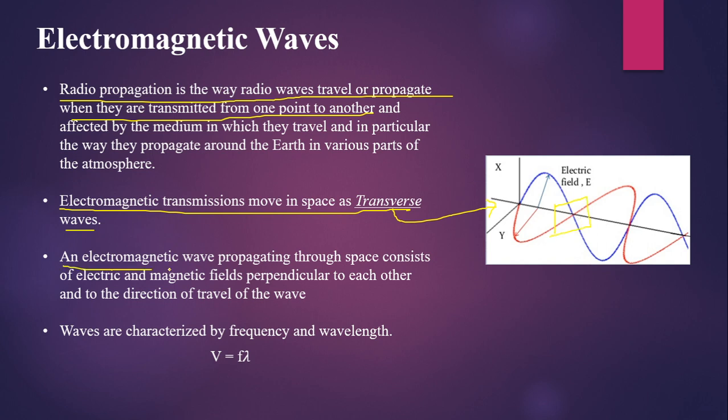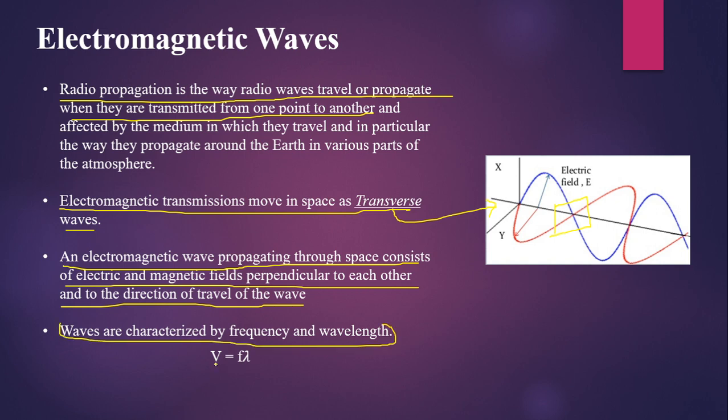An electromagnetic wave propagating through space consists of electric and magnetic fields perpendicular to each other and to the direction of travel of the wave. The waves are characterized by the frequency and the wavelength, as this is the speed of propagation of the wave, and it is equal to the product of the frequency f and lambda, which is the wavelength of the wave.